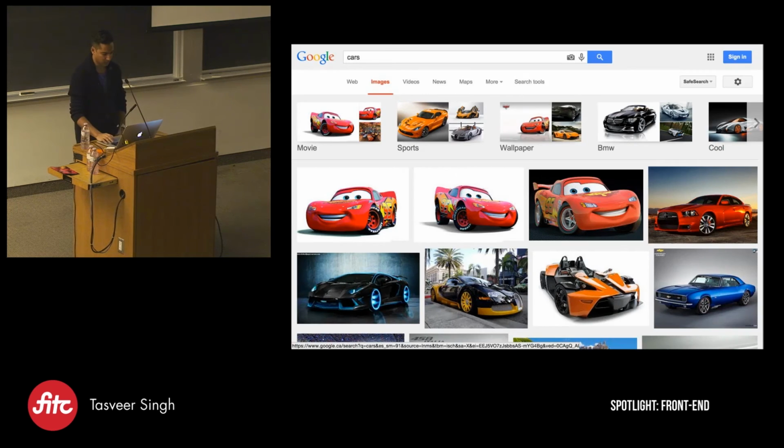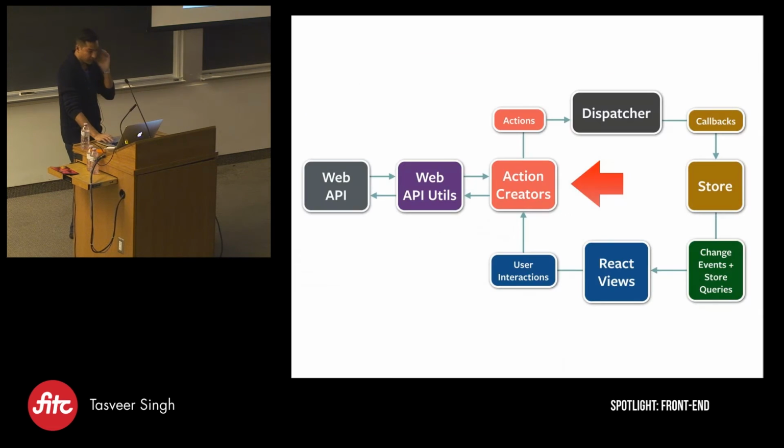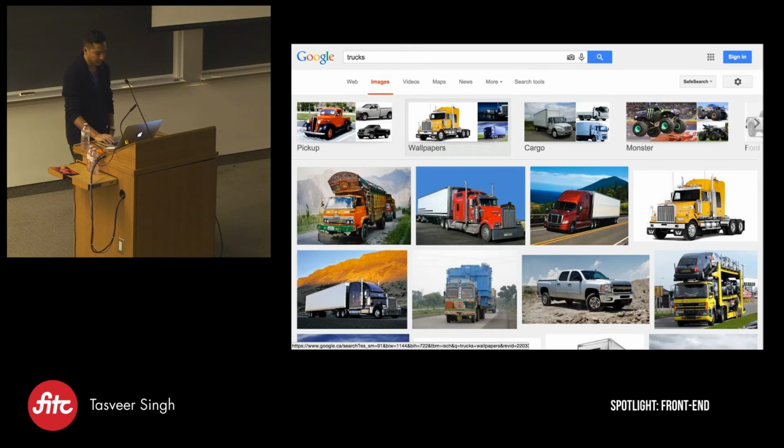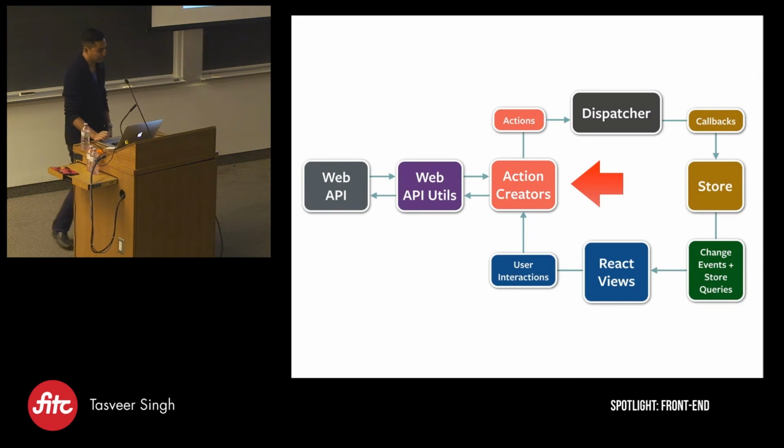So to illustrate that once again with our example, when we update our search query, that will trigger an action to be created. That action will go out and grab some data over the web, dispatch a new event, that will store new data and update the views accordingly.